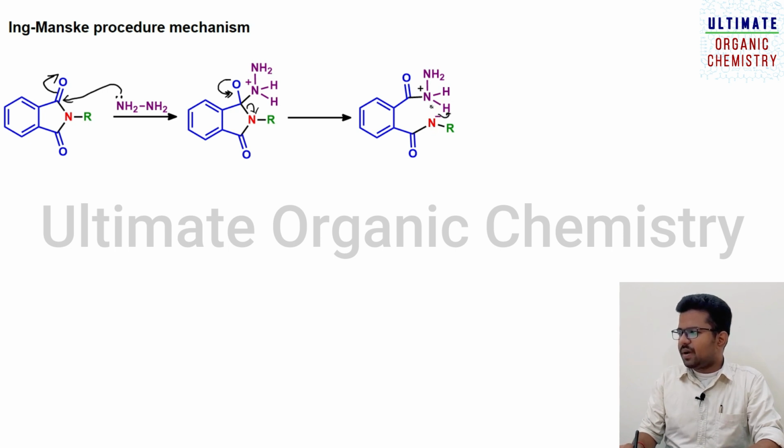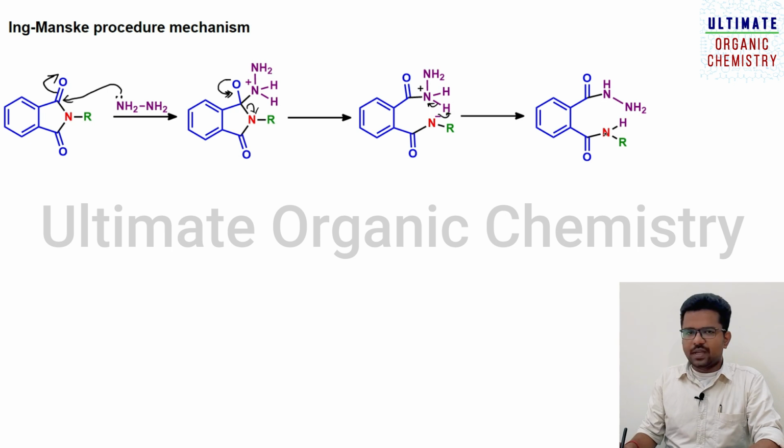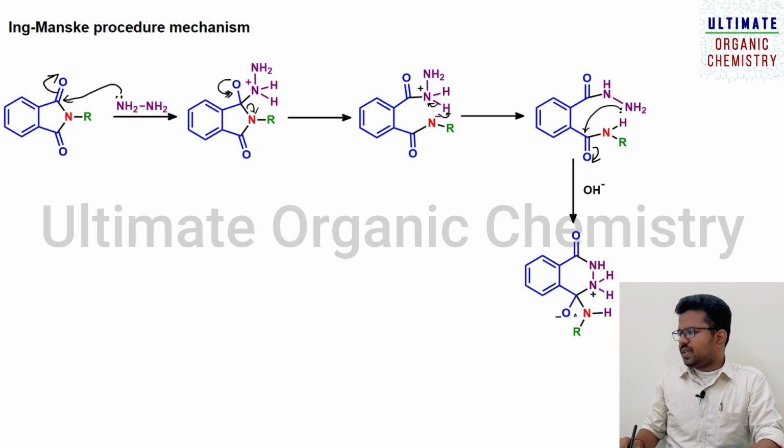As a result, this sigma bond electron will move towards the nitrogen atom, making these two species neutral. So you can see both species become neutral. What will happen next? This nitrogen lone pair will attack here, and this electron will be shifting towards the oxygen atom, leading to the formation of a cyclic system. You can see 1, 2, 3, 4, 5, 6, so there is a formation of a 6-member ring.